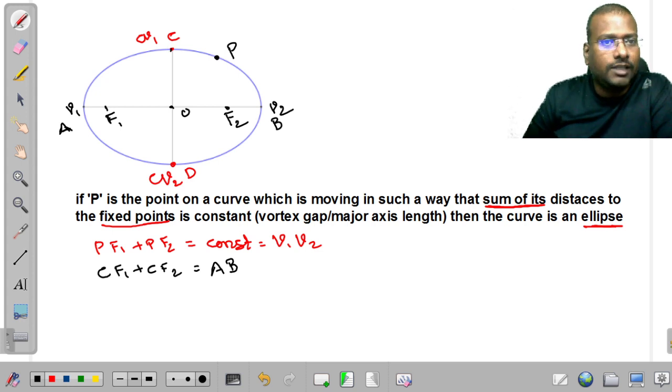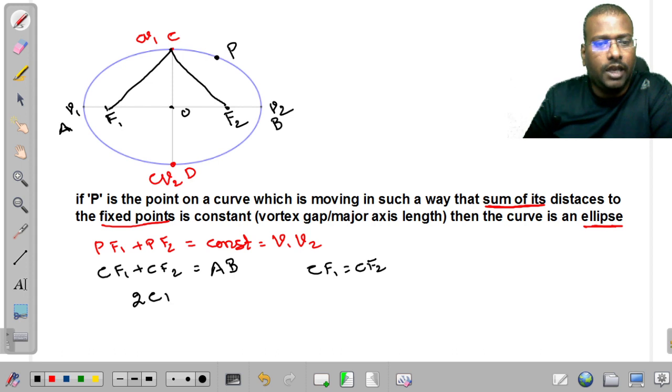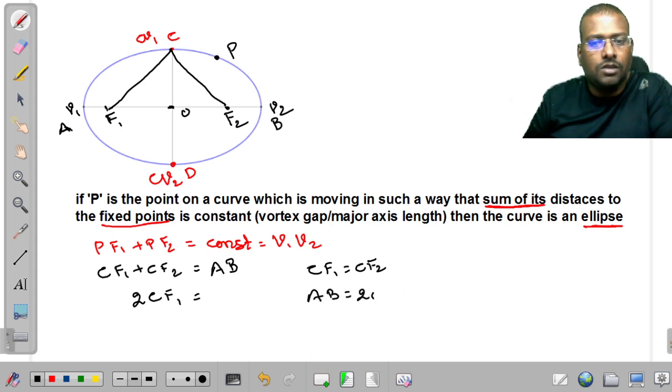Due to the symmetry, the distances CF1 and CF2 will be the same. Here CF1 is equal to CF2. Therefore I can write it as 2CF1. And for AB, O is the midpoint. Therefore AB is equal to twice OA or twice OB.